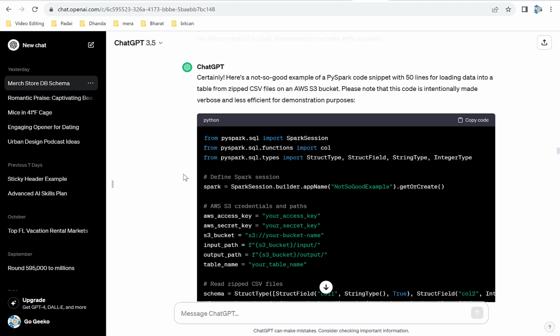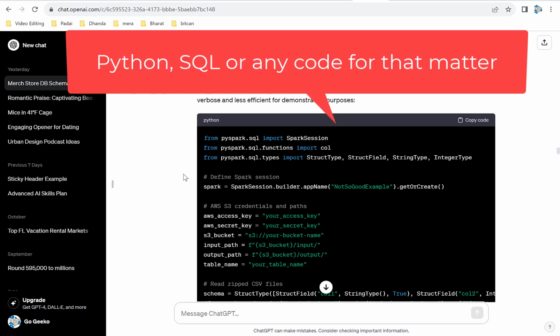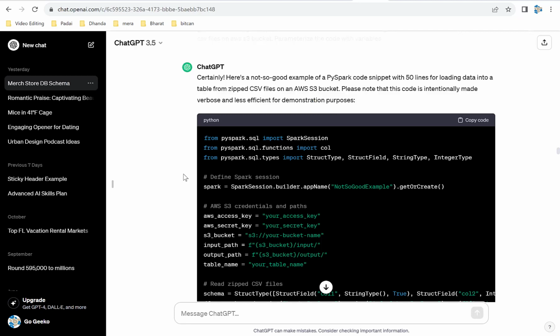What you can do is, in ChatGPT, you can actually provide your Python code. You can say, how to improve that code, and it will improve that code. Or you can just say, hey, explain to me in simple English what this code is doing. So I actually wanted some Python code in order to provide that example.